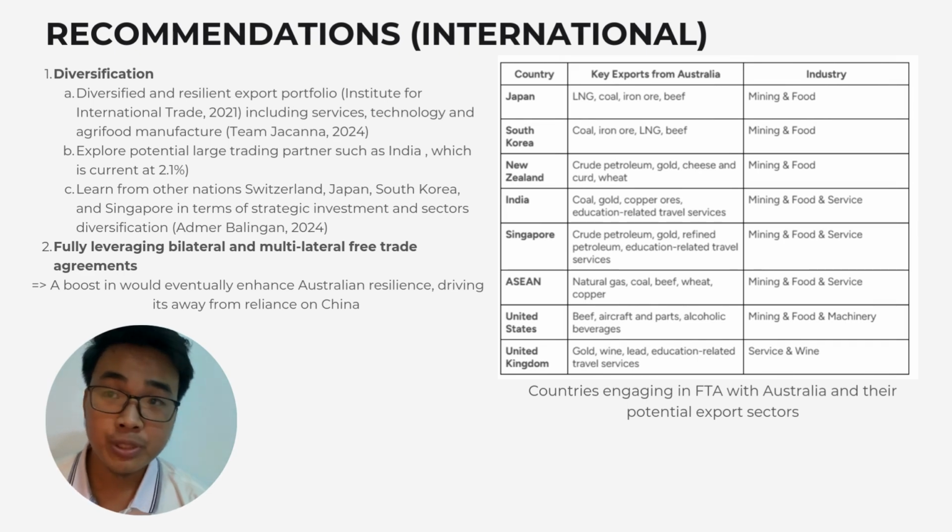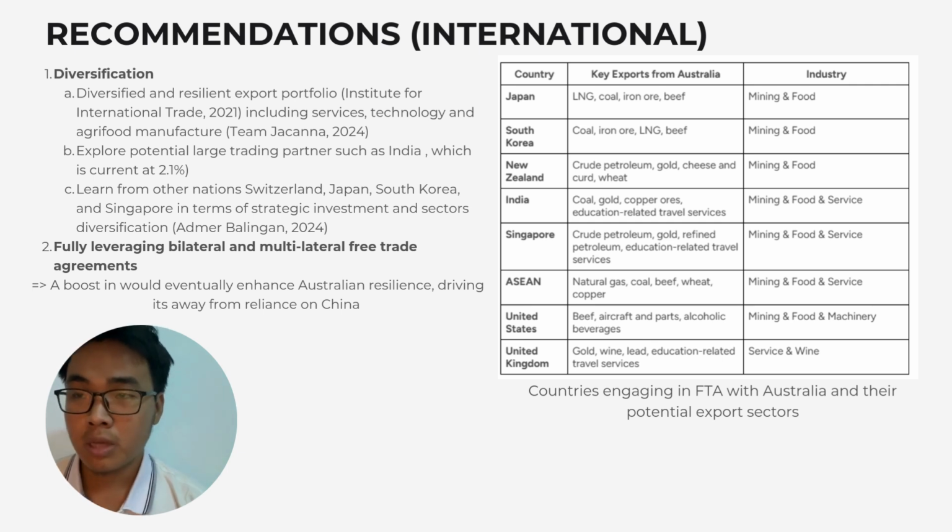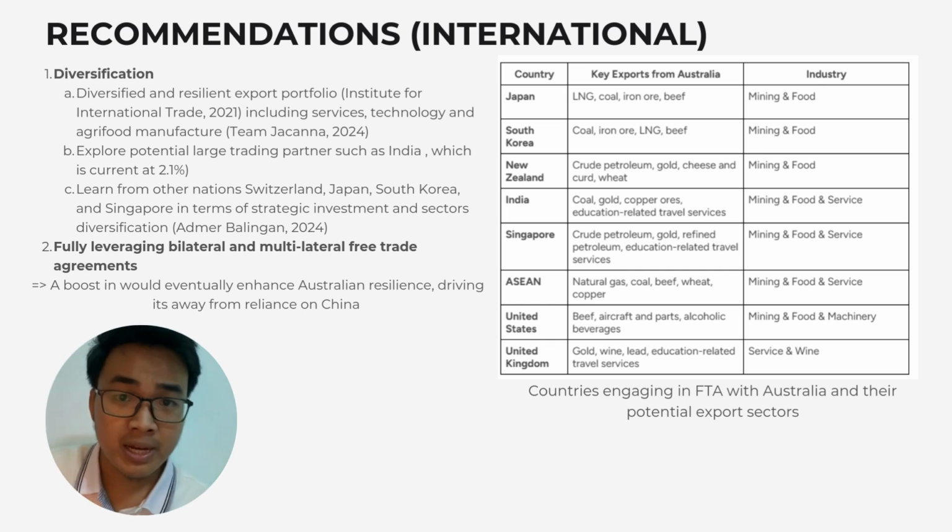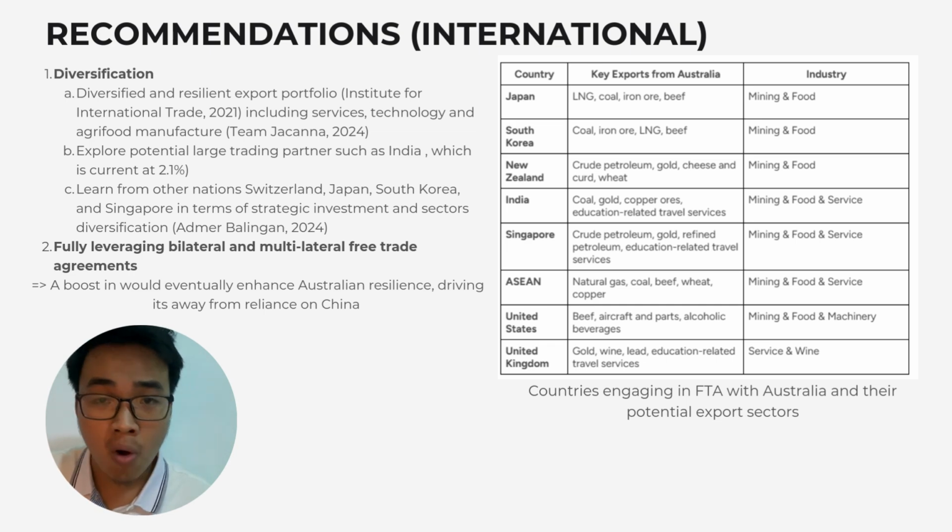And now we shift to the international outlook. Australia should diversify its export volumes. With diversification, it makes its exports more varied, such that they focus not only on the mining sector, but also on service, technology, and agri-food manufacturing, as we already mentioned.